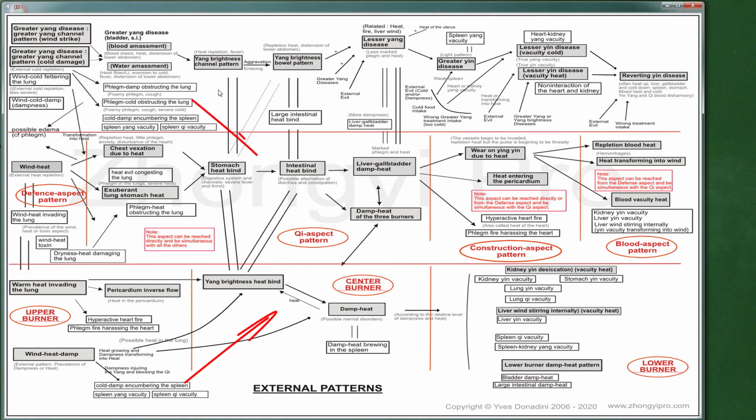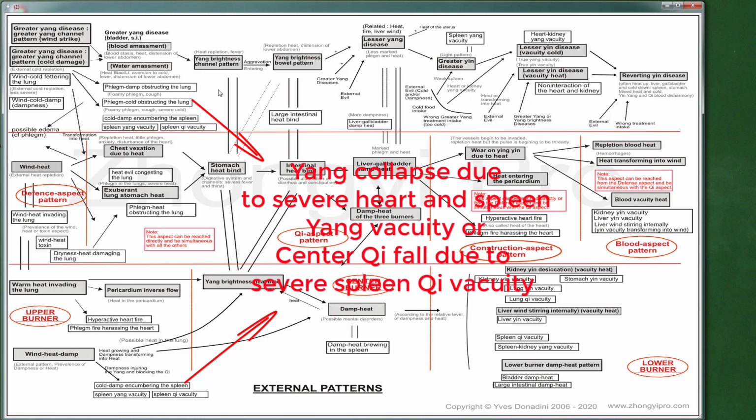In more severe cases, there will be a center qi fall due to spleen vacuity or a yang collapse due to severe heart vacuity, pulmonary edema, acute respiratory distress syndrome (ARDS), cardiac injury or kidney failure, etc. These patterns are serious emergencies with coma. Note that these patients will have reached these stages without developing a fever, sometimes within a few days. This mainly represents elderly people or patients suffering from impairments. Fortunately, this represents a small minority of patients only.